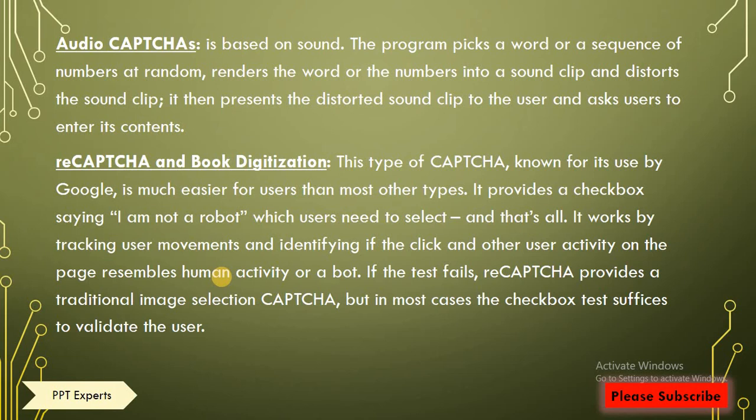If the test fails, the reCAPTCHA provides a traditional image selection captcha, but in most cases the checkbox test suffices to validate the user. So in some cases, if the user is not able to verify, the captcha will be shown again, and the user needs to select the images again.